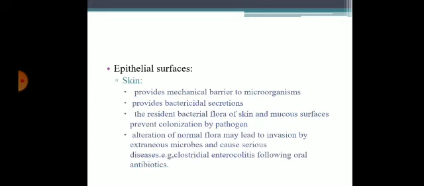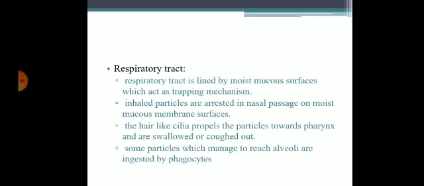I repeat, skin is a physical barrier to any infectious agent. Normally, skin has a bactericidal function and a normal flora which fights against colonization of the pathogen. Any alteration of this normal flora will lead to invasion by microbes.